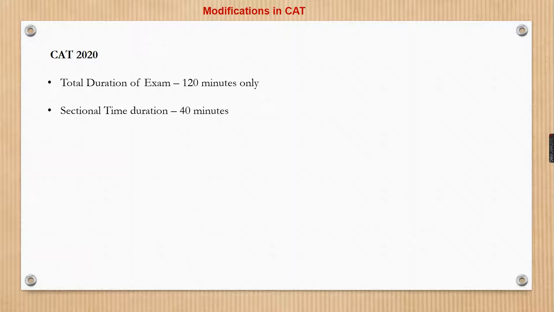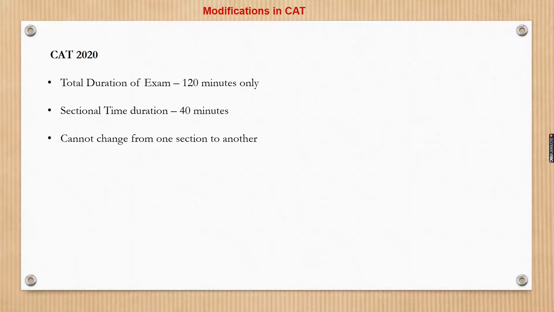Also, what has been introduced is a sectional time duration. Earlier we had seen that there are 3 sections for CAT. So an equivalent distribution of 40 minutes for each section has been provided, and each candidate has to stick to this time limit. They cannot use a lesser amount of this or borrow some time from the other section and use it for any other section. Each candidate has to definitely attempt each section for 40 minutes entirely.